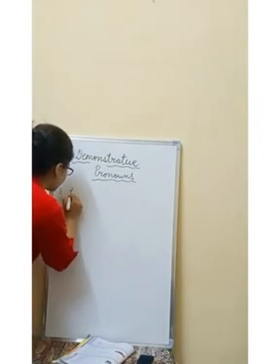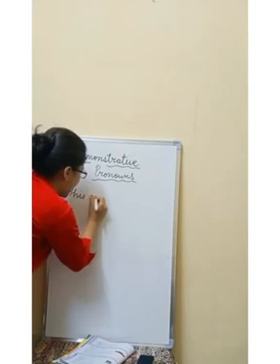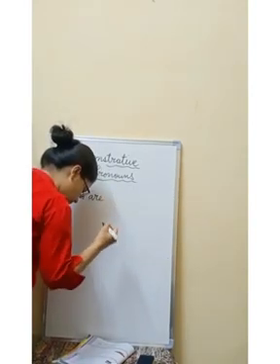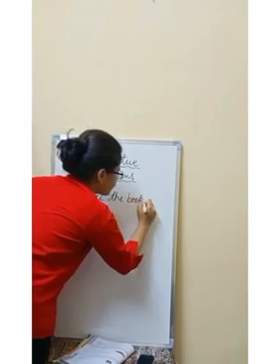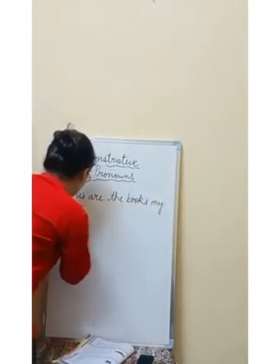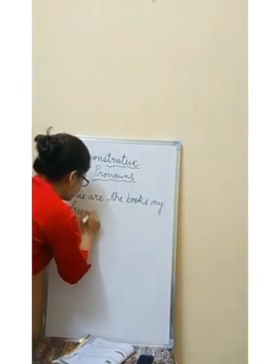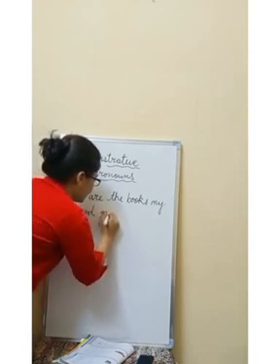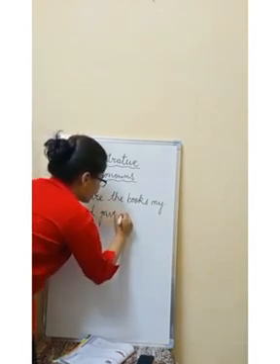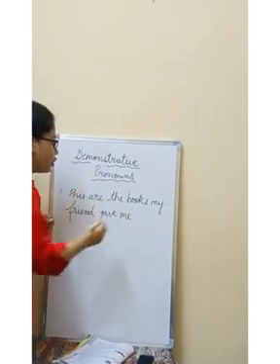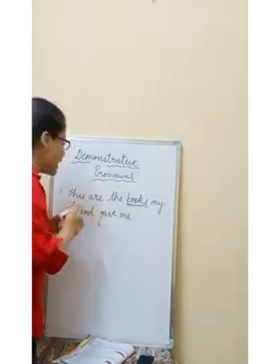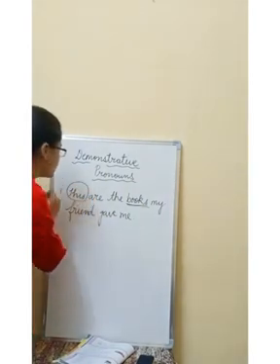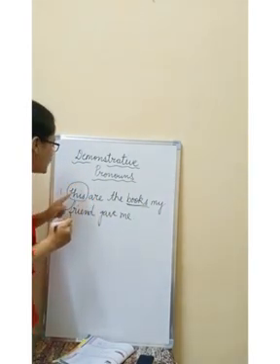It is, these are the books my friend gave me, right? We are talking about the plural subject, that is books, and here I have used a demonstrative pronoun that is singular.